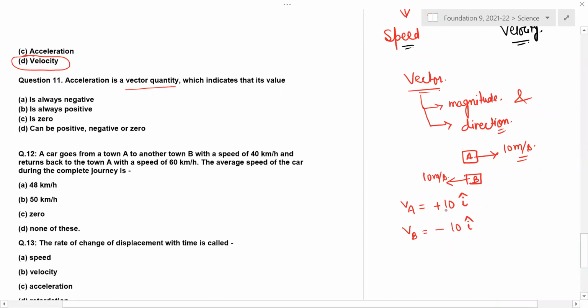So plus means going in a particular direction, minus means the opposite direction. So a vector quantity can be positive, can be negative, or 0, where the object is not accelerated at all.